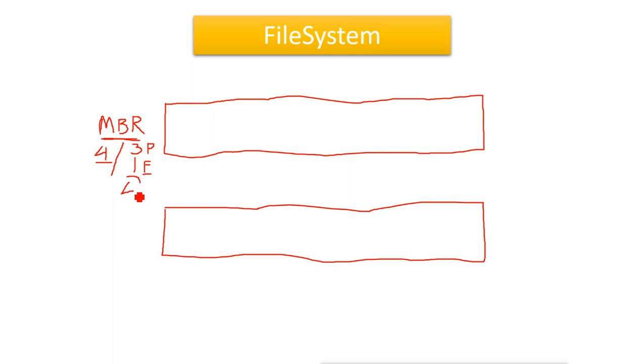So basically the partitions will remain 4, but we can create n numbers of logical drives.